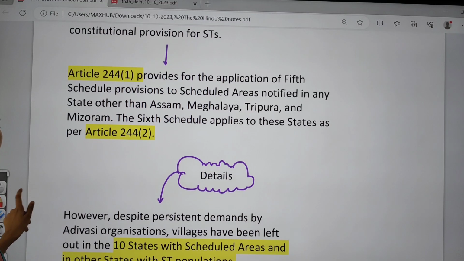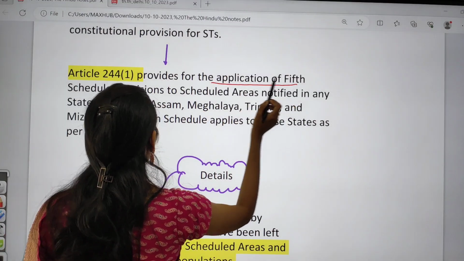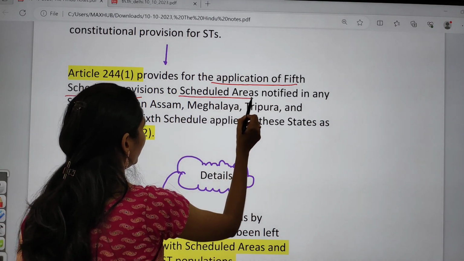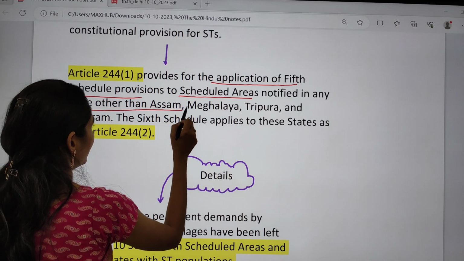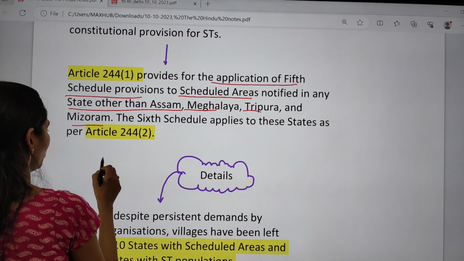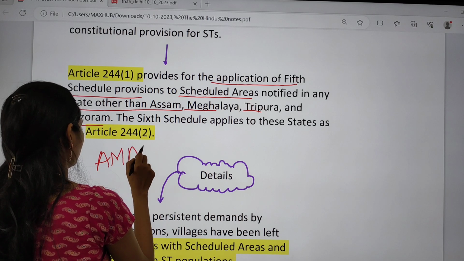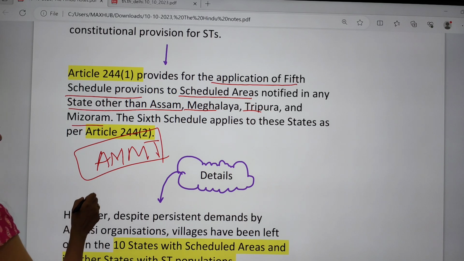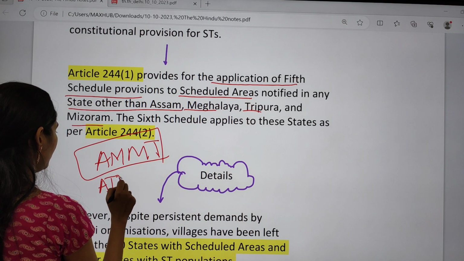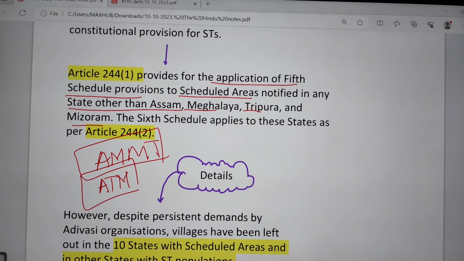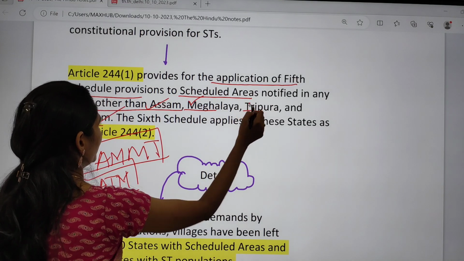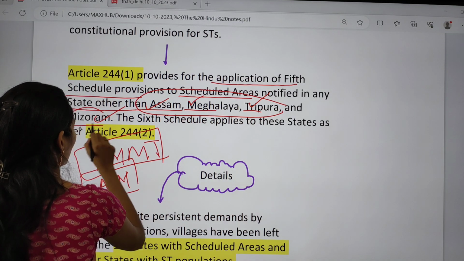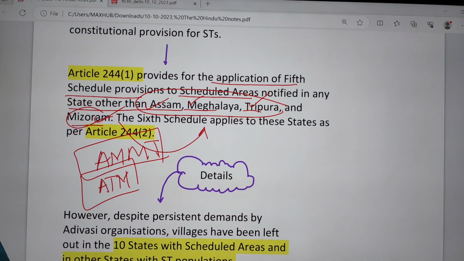Article 244(1) provides for the application of Fifth Schedule provisions to scheduled areas notified in any state other than Assam, Meghalaya, Tripura and Mizoram, that is AMMT. Or else you can say ATM, ATM with no money, where money means Manipur, so Manipur is not there. So Assam, Meghalaya, Mizoram and Tripura are the states which come under the Sixth Schedule of the Indian Constitution.